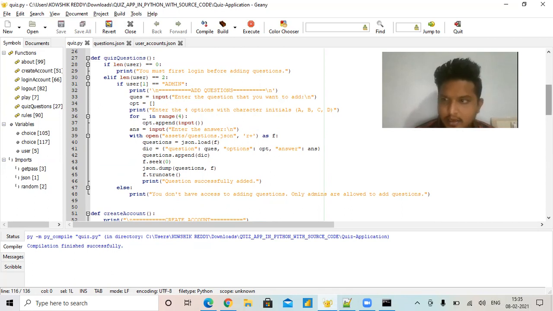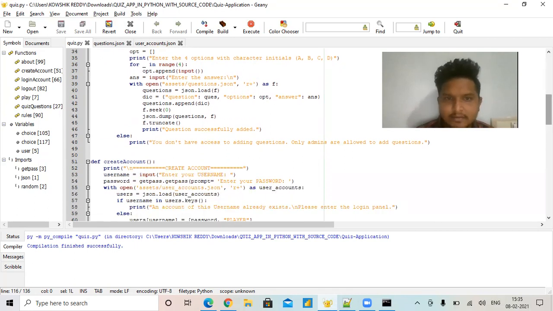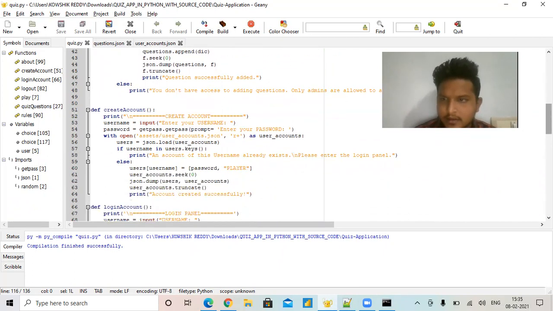The admin accesses the JSON file here and goes for correct or incorrect purposes. So those purposes are used only by admin users. If you pick a normal user, it doesn't work; only admins can add or delete the data here.